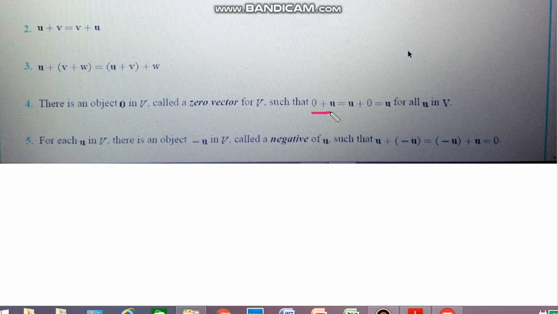If u is in V, then the zero vector is in V, and a vector operated by the identity is equal to the same vector. Then the fifth axiom is about the negative of u.